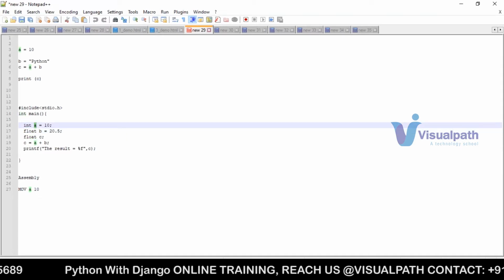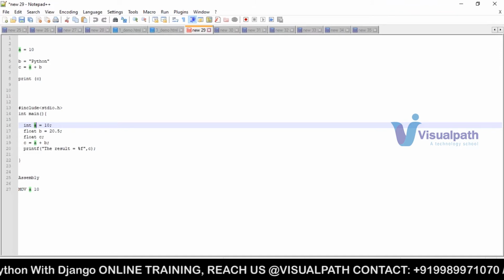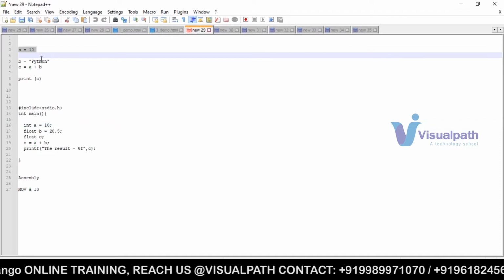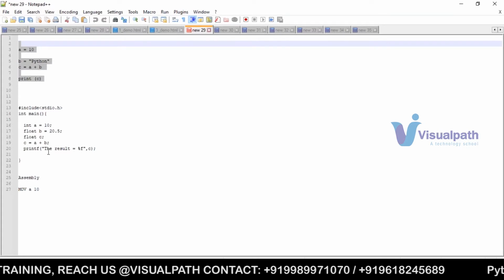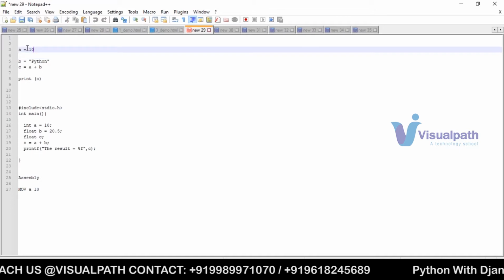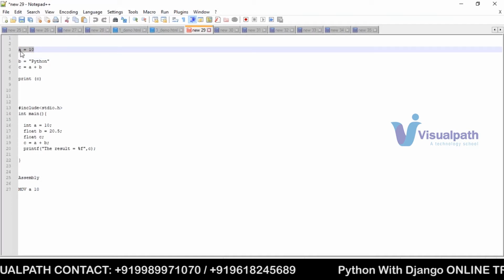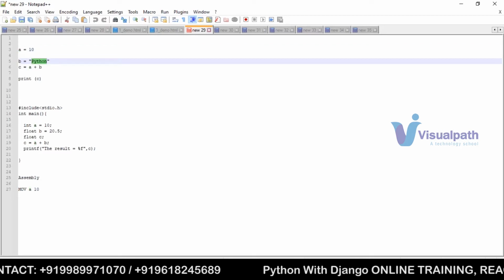Whereas Python is a dynamically typed programming language. So what does it mean? When I say a equal to 10 here, this itself is a program. Yesterday we talked about it, right? When you compare the C program and the Python program, here we are not conveying what kind of variable we are giving. Automatically Python will compute and this variable will be treated as an integer. And now this variable will be treated as a string.